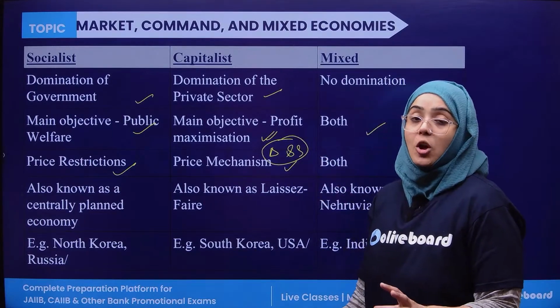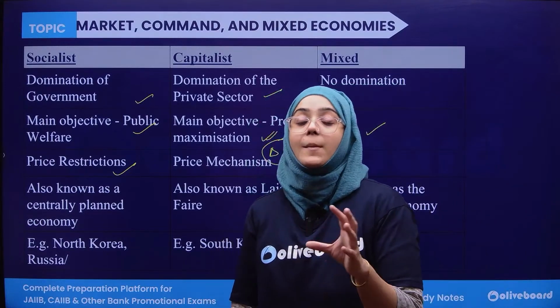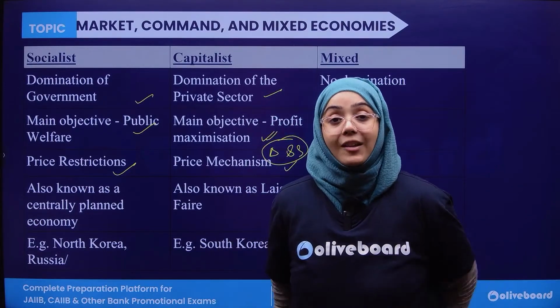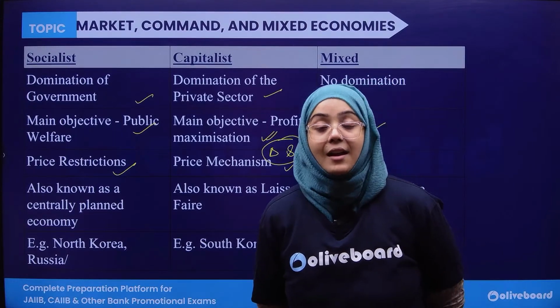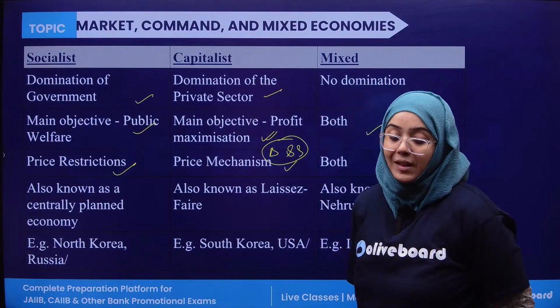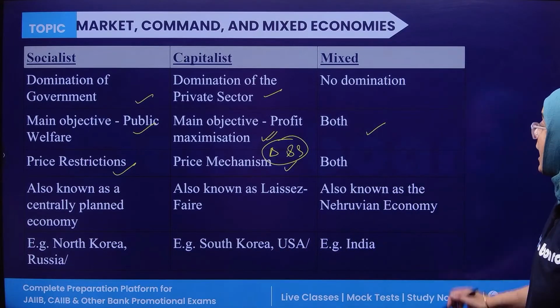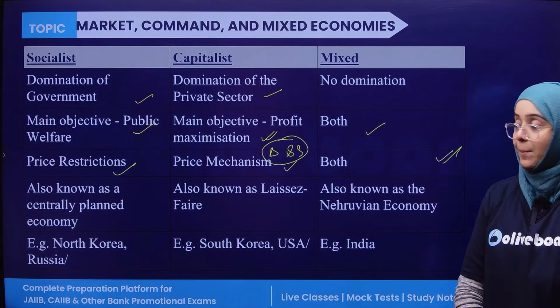Because the major objective is to earn profit, and how does a business earn profit? When the prices of goods are determined by demand and supply. And that is the price mechanism. And in mixed economies, again, you will find both, price restriction as well as price mechanism.